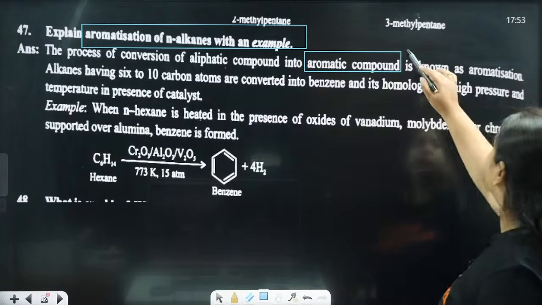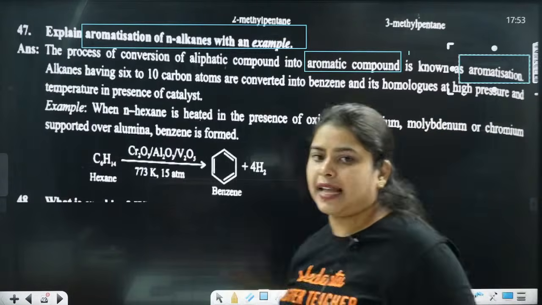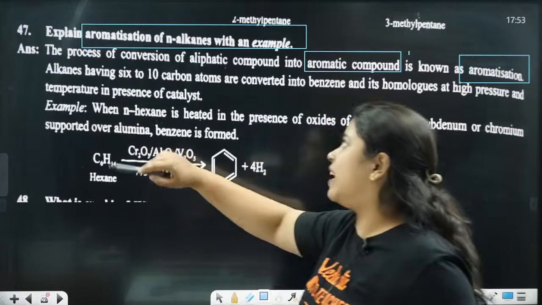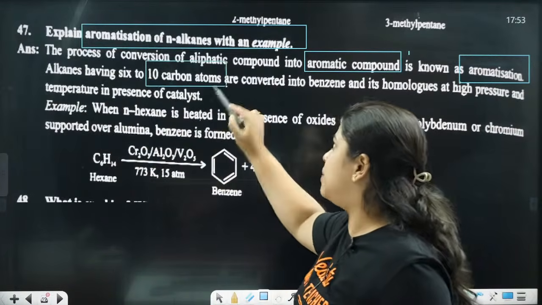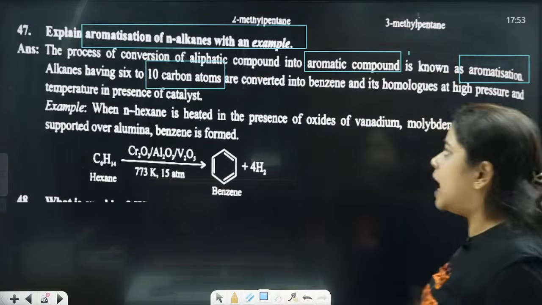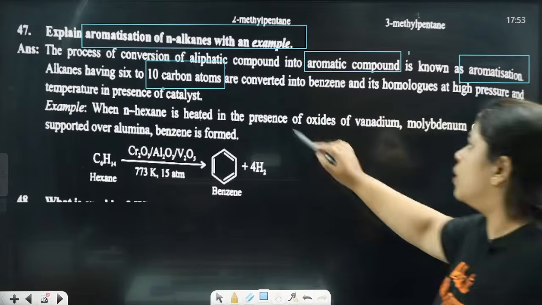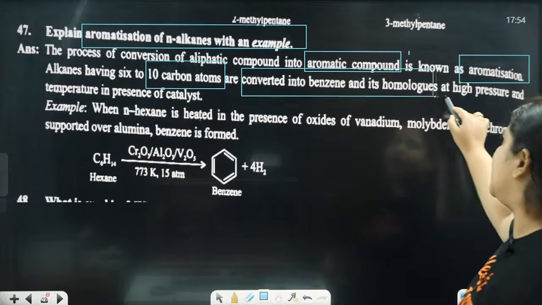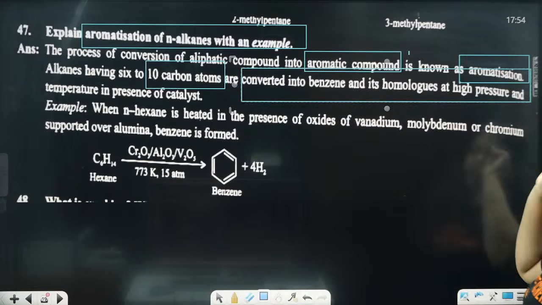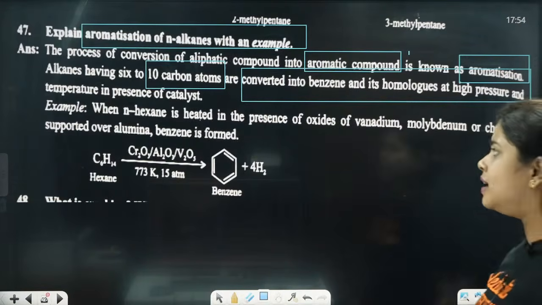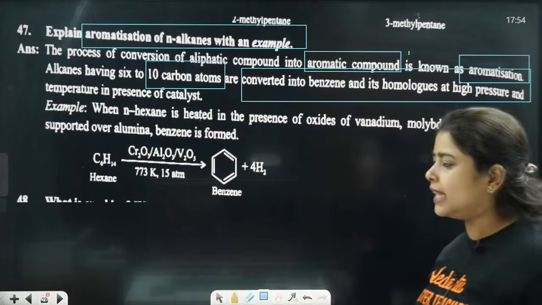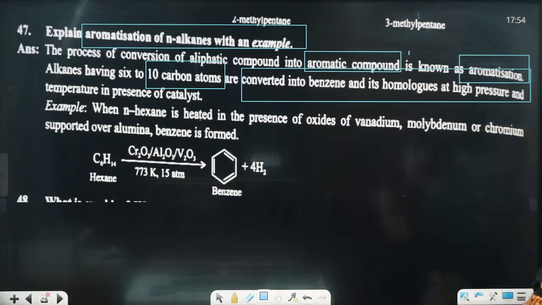That is known as aromatization. And the alkanes having 6 to 10 carbon atoms are converted into benzene and its homologues at high pressure and temperature in the presence of a catalyst. In the presence of what? Catalyst. Clear?